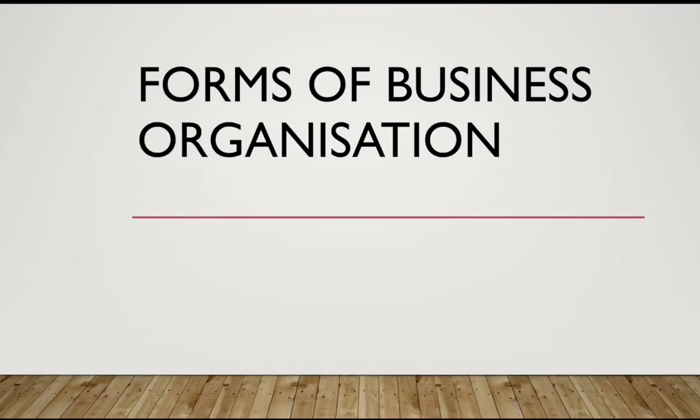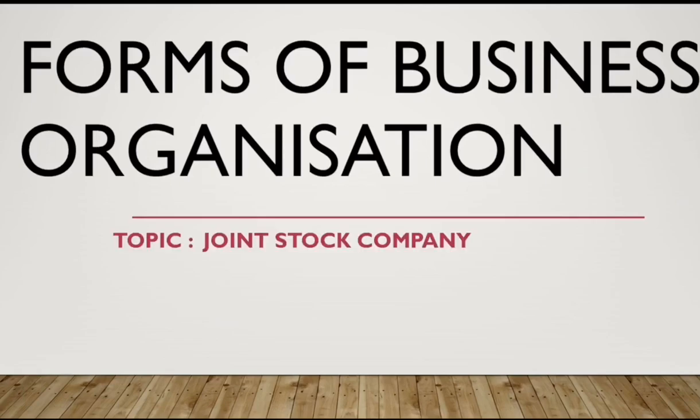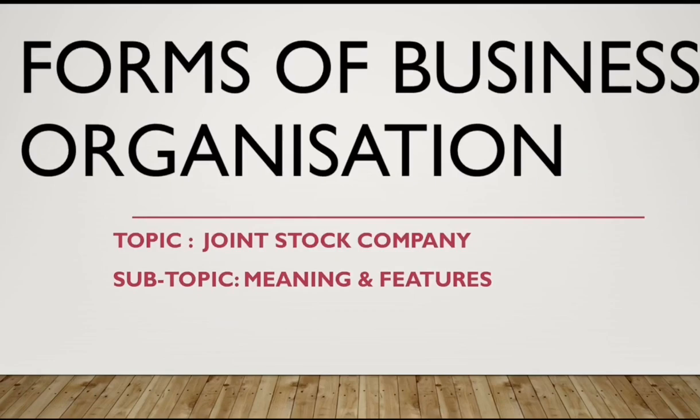So the question arises: how to overcome these two main limitations? The answer to this question is the emergence and existence of the joint stock company as a form of business organization. So in today's topic we shall be learning about the meaning and features of the joint stock company.